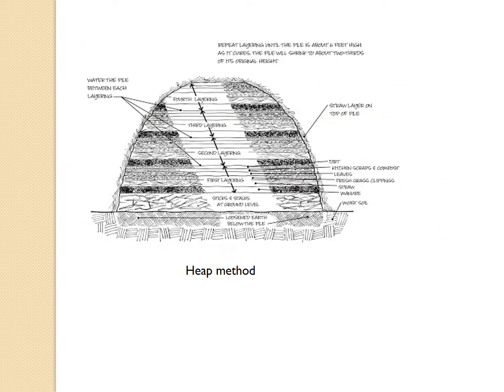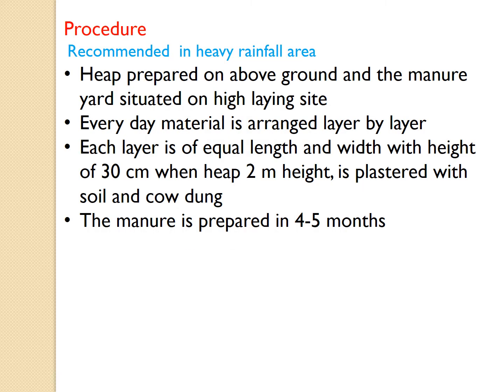Next is the heap method. This is a picture showing the heap method for FYM preparation. It is recommended in heavy rainfall areas. The heap is prepared above ground and the manure yard is situated on a high-lying site. Every day material is arranged layer by layer. Each layer is of equal length and width with a height of 30 centimeter. When the heap reaches a 2-meter height, it is plastered with soil and cow dung. The manure is prepared in 4 to 5 months.